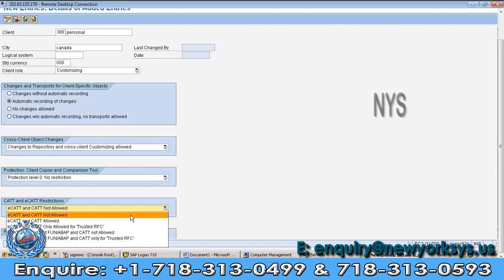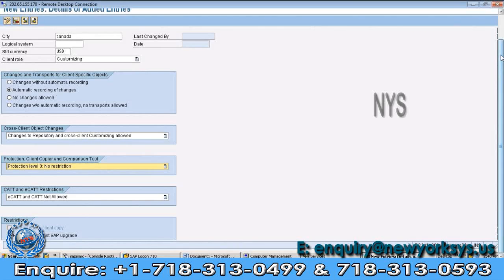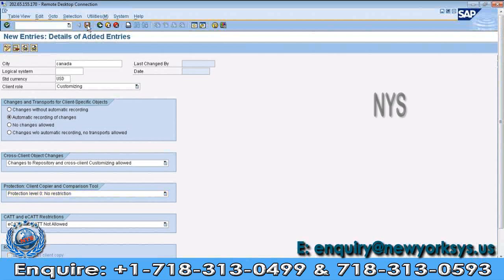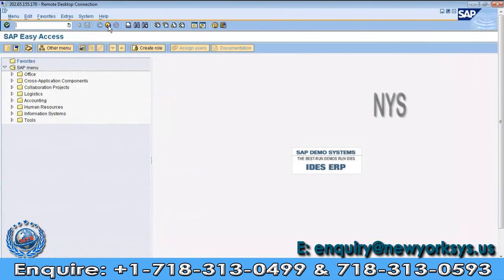Just select this option, that is also enough. Don't make any other changes. Then click on save. Client 300 is available. Now I go back.